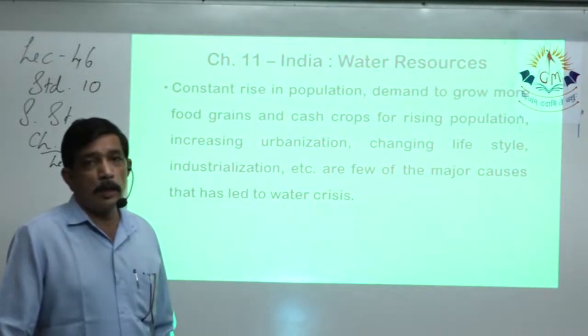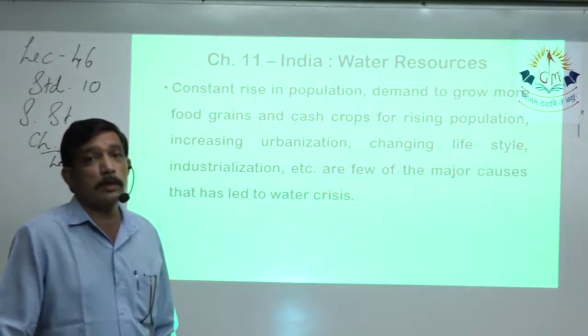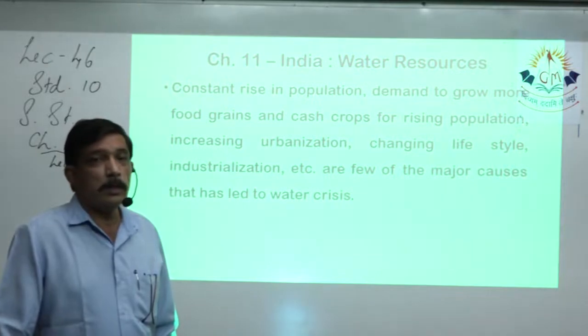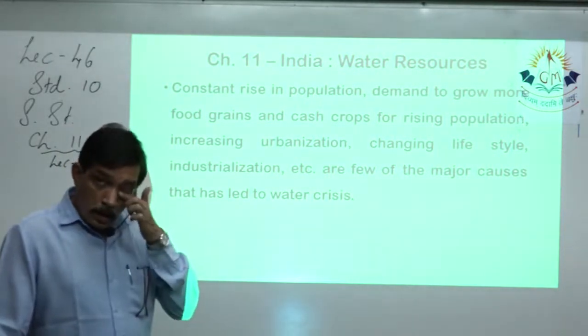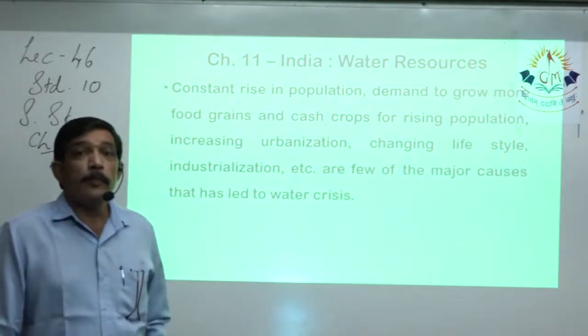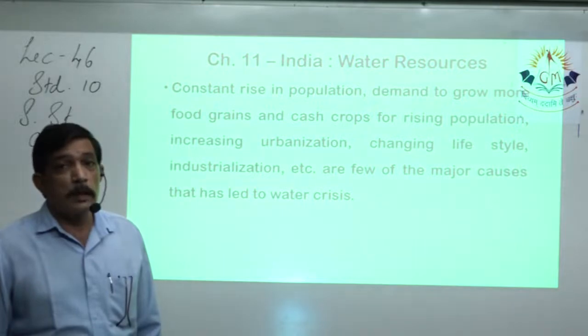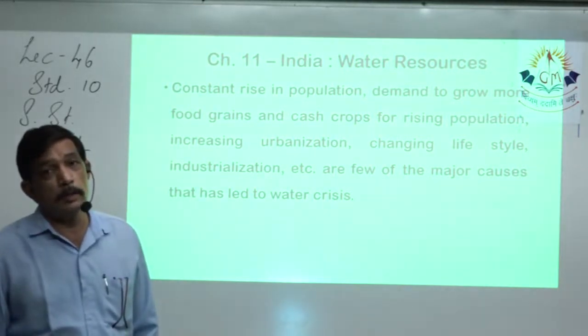It comes to around 130 crore. 130 crore, 2% increases annually. If it is 130 crore, then 2% of that increases every year. So constant increase in the population.